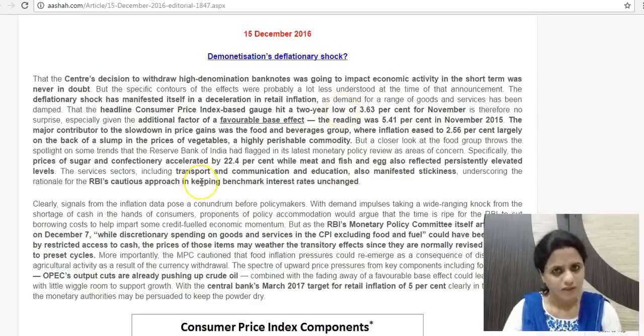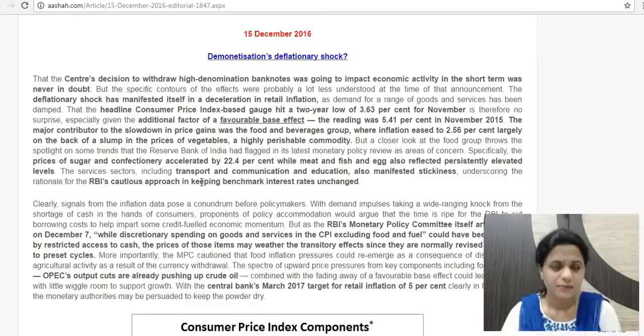Because if inflation is low, what does the government need to do? What does the RBI need to do? Now both of them are working together through the Monetary Policy Committee. The Monetary Policy Committee decides the interest rates, and the interest rates reflect how the economy will function. We have discussed this in detail earlier. If interest rates go low, that means interest rates in the economy will also be low, so people would be encouraged to take loans and spur up economic activity. So if inflation rates are quite low, then there is a need that interest rates should go down.